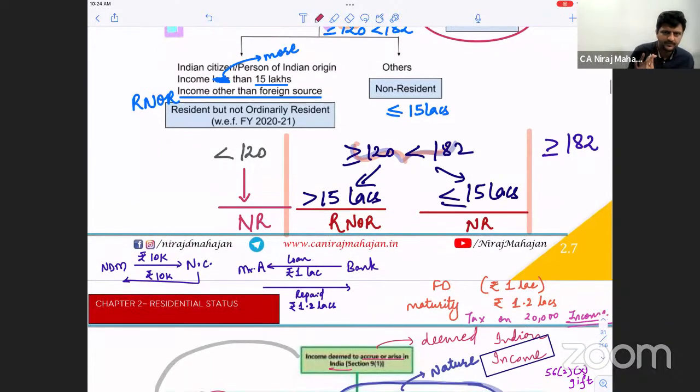See, for at least 182, please understand. Basic condition number 1 is satisfied. Why will you check basic condition number 2 then? You will simply say the answer is R. Okay, till here? And whether it's ROR or RNOR, that depends on additional conditions.